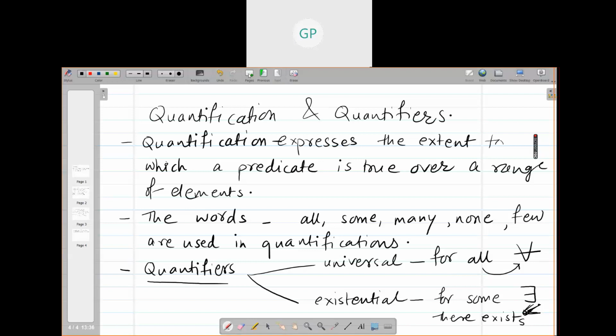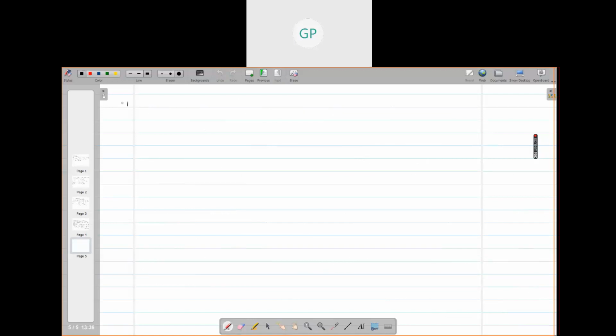So let us write about the first one, that is the universal quantifier. It is written as for all x, P(x).